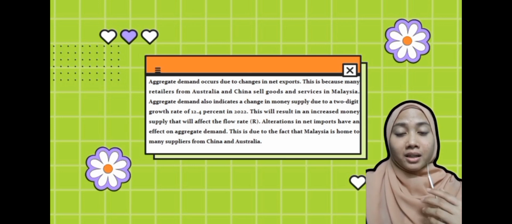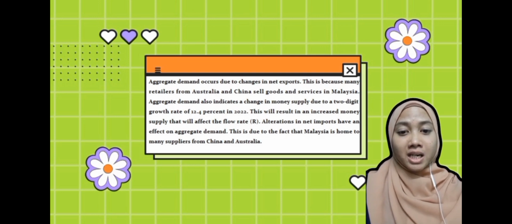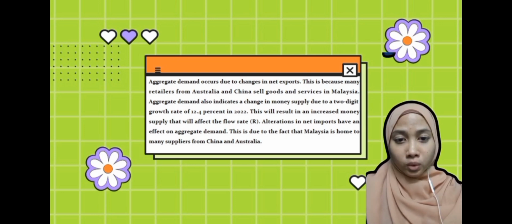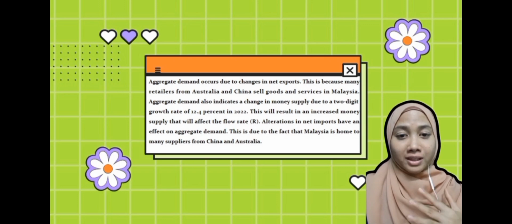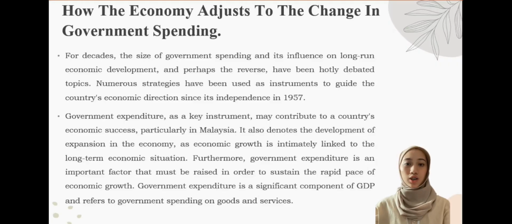As a result, there will be more money available, which will impact the flow rate. So spending patterns are affected when the price of flour declines. Consumer spending decline will result in a reduction in AE, which will result in a reduction in AD also. So that's all from me. Thank you. Assalamualaikum warahmatullahi wabarakatuh.